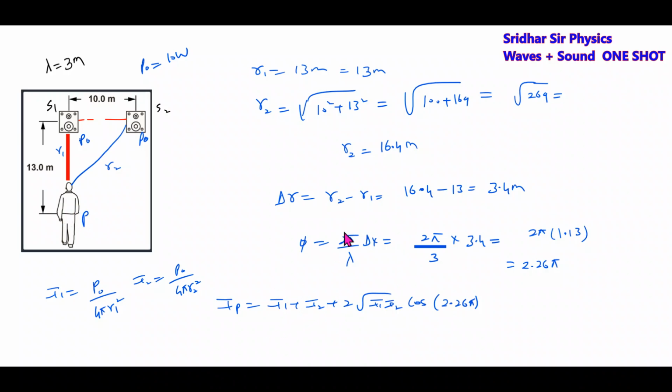Like this, we can calculate the resultant intensity at the person. This is the basic method of working out interference problems. Just a simple idea, need not go into detail, just a general idea. The resultant intensity at this point depends upon the path difference between the waves. The path difference will determine the phase difference, and the phase difference will determine the resultant intensity.